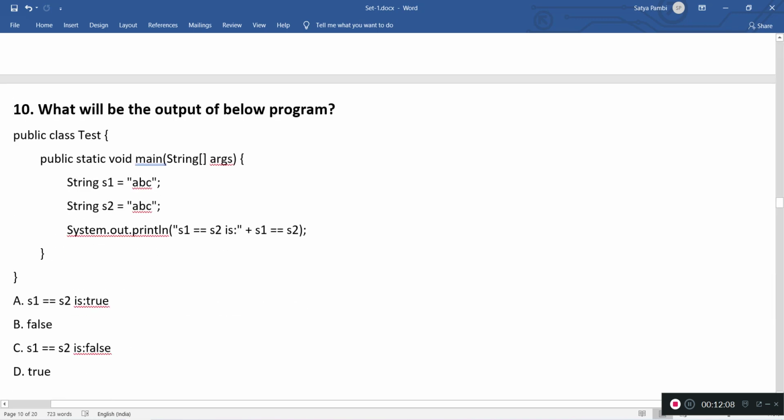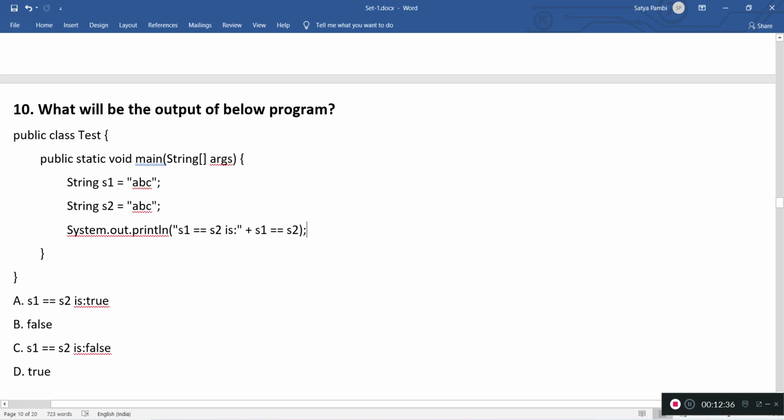What will be the output of the below program? Here the program is a simple class, and we have a main method. Inside that we have two local string variables, s1 and s2. s1 points to abc, and s2 also points to abc, and we are printing s1 == s2.